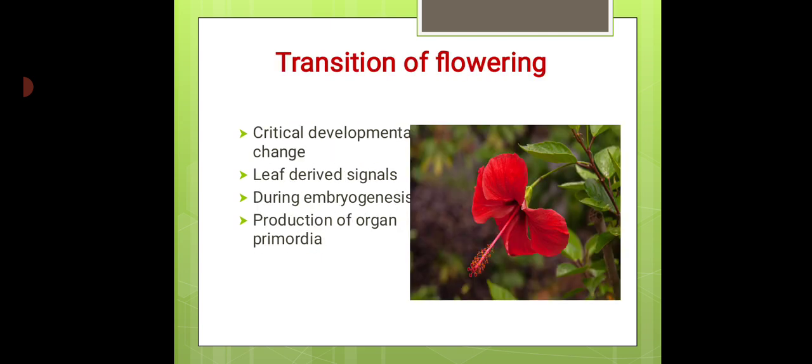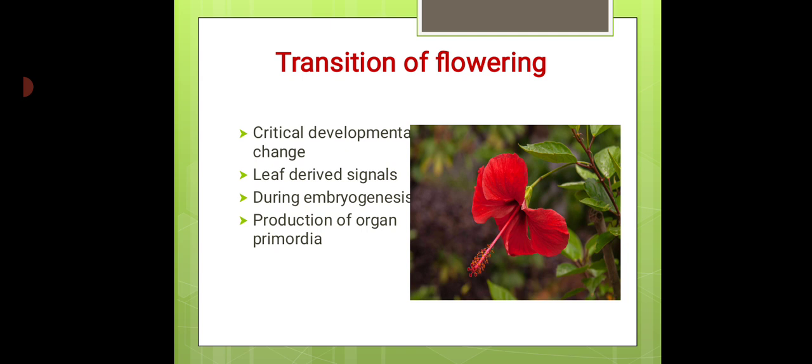Then transition of flowering. The floral transition is a critical developmental change in a plant's life cycle that is marked by the switch from vegetative to reproductive growth. The transition is induced by leaf-derived signals that translocate through the phloem to the shoot apex.